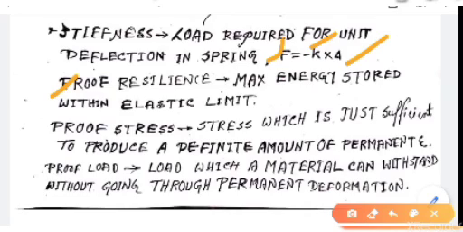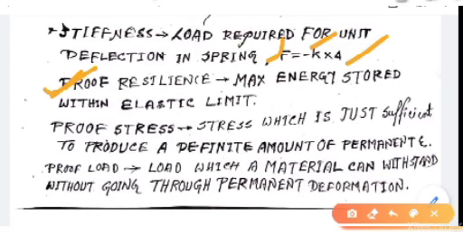Proof resilience is the maximum energy stored within elastic limit. Resilience is strain energy per unit volume.